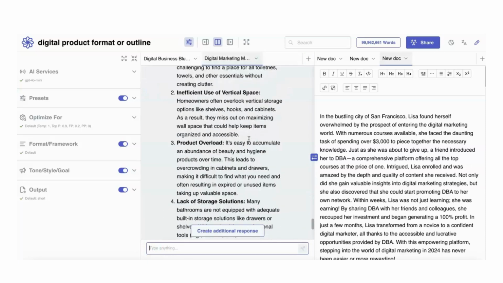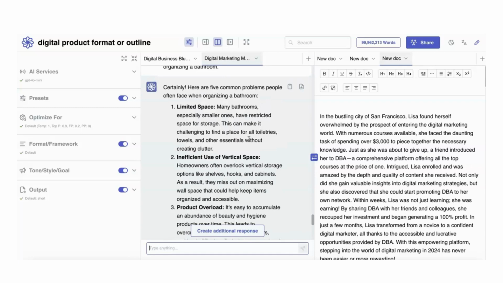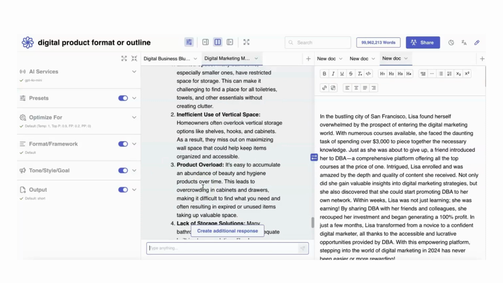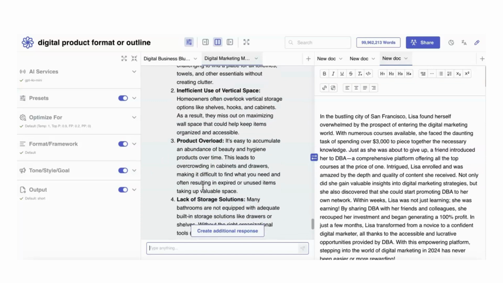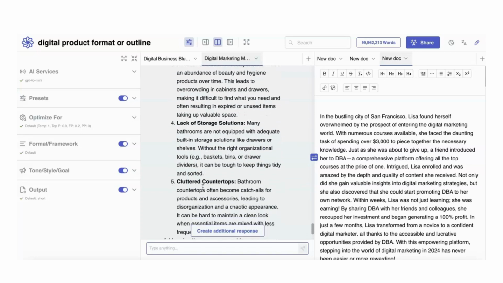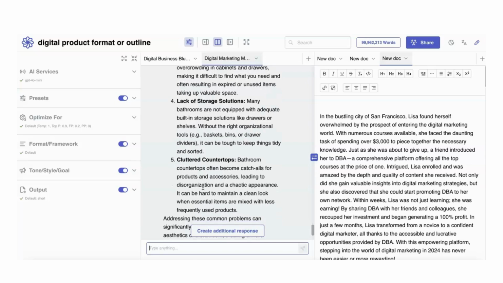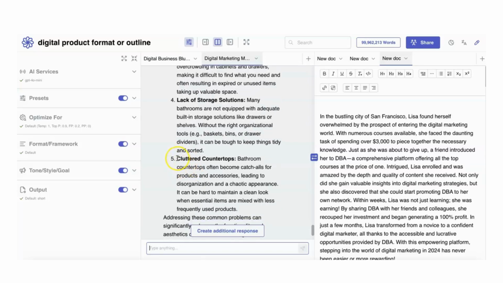Okay, so now it has given me 5 topics, and basically it's saying they have limited space, ineffective use of vertical space, product overload, lack of storage solutions, and a cluttered countertop. So you know what? This is one of my issues, the cluttered countertop. So I am going to use that as my topic because I feel like a cluttered countertop happens everywhere. It happens in your bathroom, in your kitchen, in your bedroom, on your dresser. So we're going to use that as our topic.